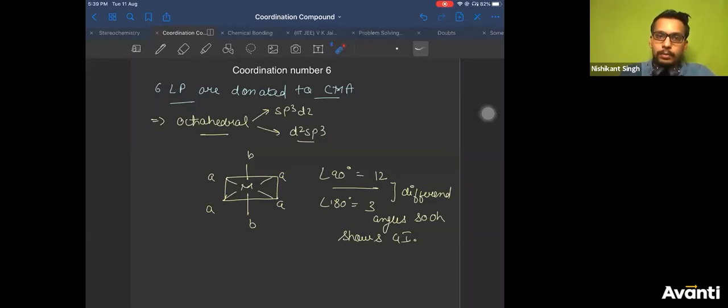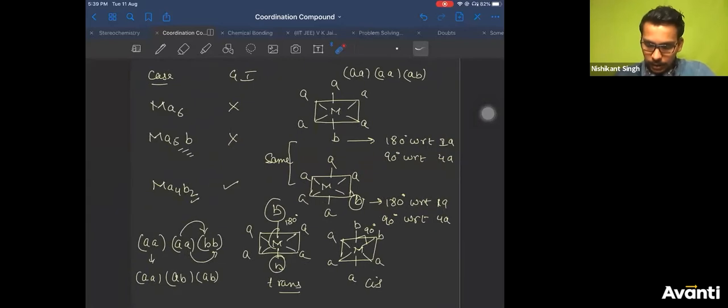So let's see what all cases we had discussed. We had taken MA6 example, MA5B example. What is MA6 example? Where all 6 ligands are same and they are monodentate ligands, right? And then we saw it does not give any geometrical isomers.